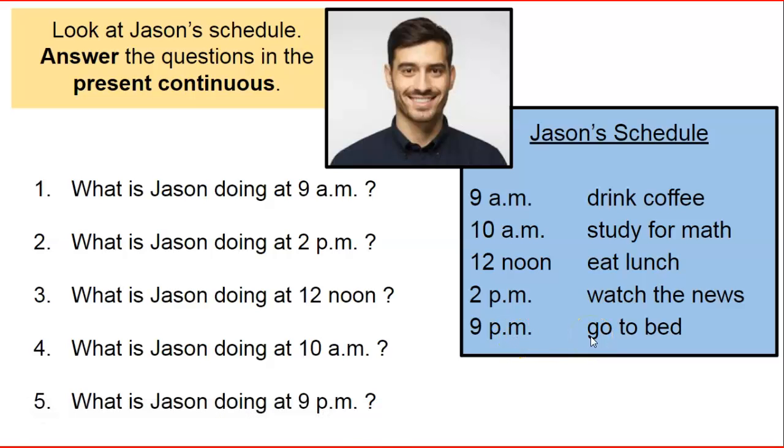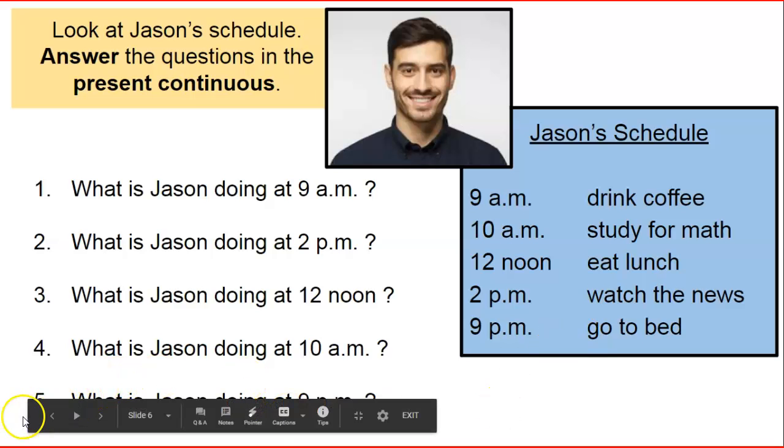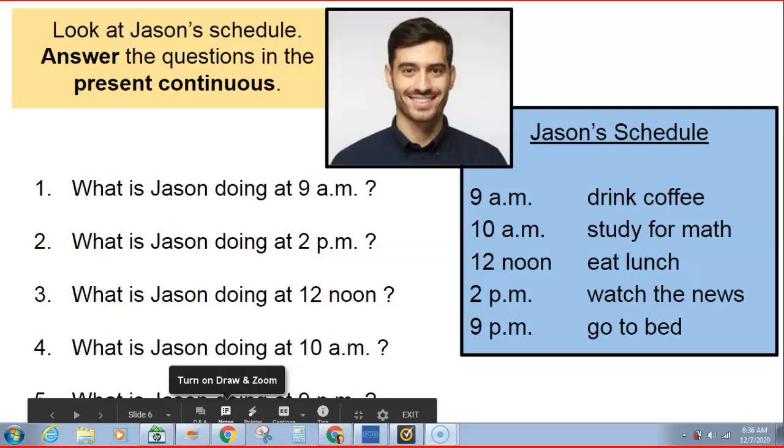Very good. All right, so now let's see if we can answer these questions. What is Jason doing at 9 a.m.? How would you answer that question? Jason is drinking coffee. Wonderful. I'm going to write that so everybody can see it.